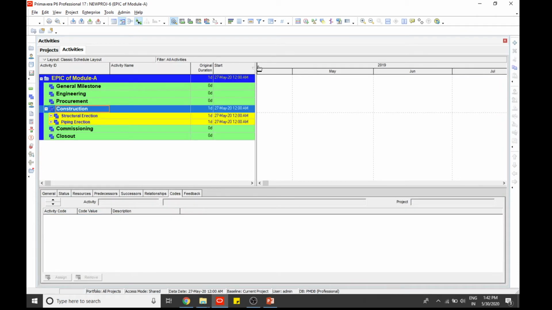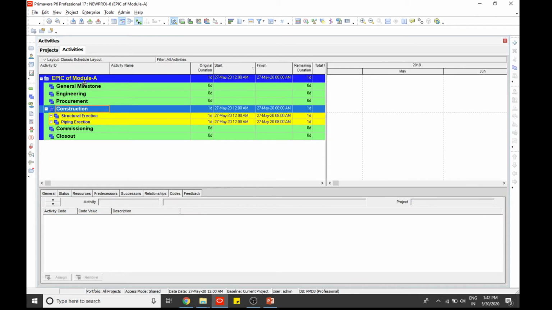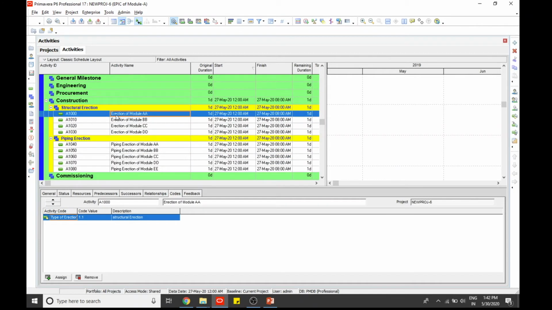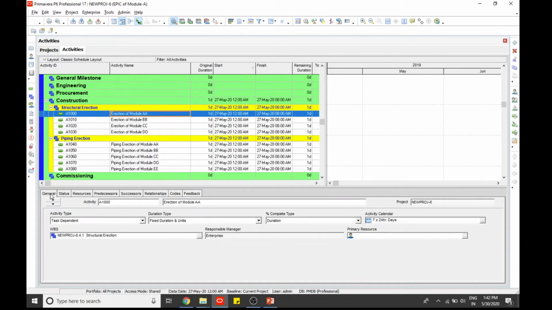I have this picture of module 1. It has some activities. You can see that this activity, generally, is an activity type that is task dependent. There are also other activity types, like level of effort, resource dependent, task dependent, WBS summary, like that. So you can choose as per your requirement.